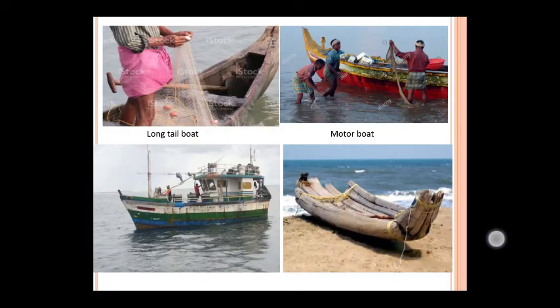See, this is a long tail boat. You can see a long tail boat if you go to the Kerala beach side. In Mangalore side also you can see this boat, long tail boat. And this is called a motor boat. And the big machine boat is the third picture. And the log boat, see how they made the log boat: by using woods, they tightly tied them. So like that a log boat will be made.